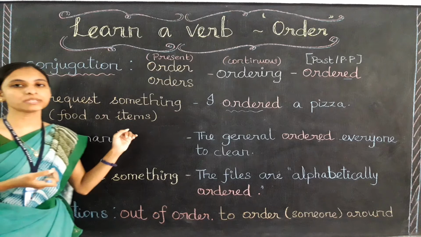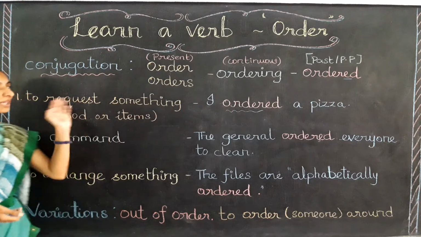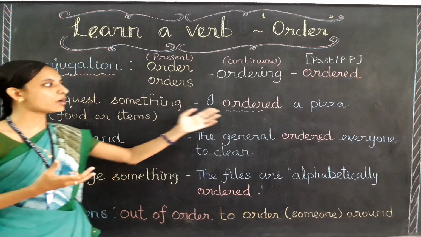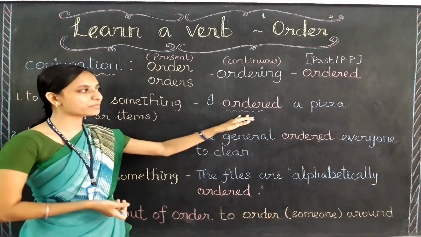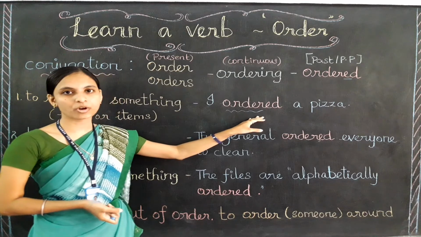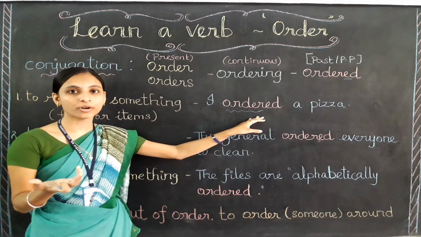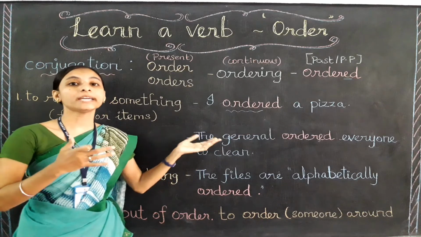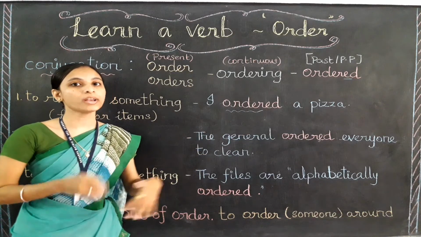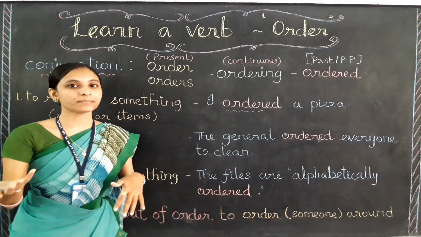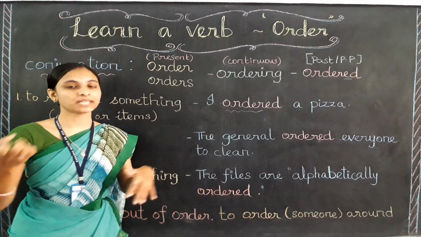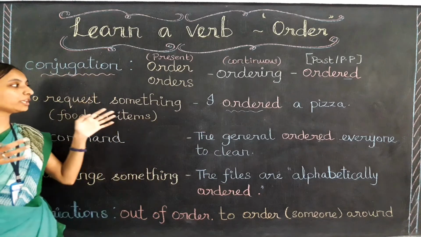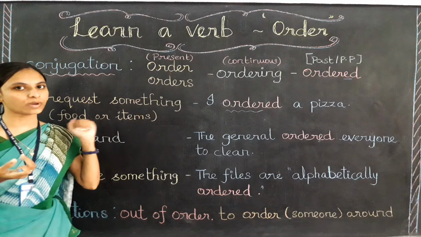So the first meaning of order is to request something. It may be requesting any food or item. So I ordered a pizza. It is in the past form. See, I have used the past form of the verb order, that is ordered. I ordered a pizza, or I ordered a pair of shoes through online, okay? So when we are talking about any items, any things or food, we can use the verb order according to the meaning, that is to request, okay?